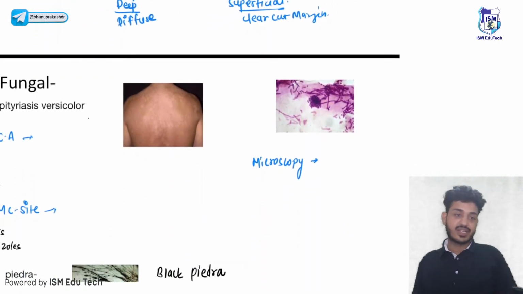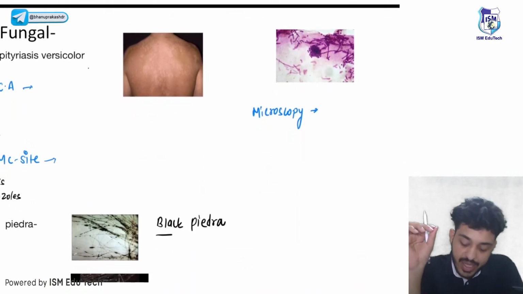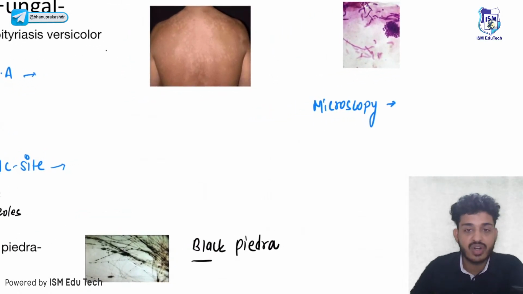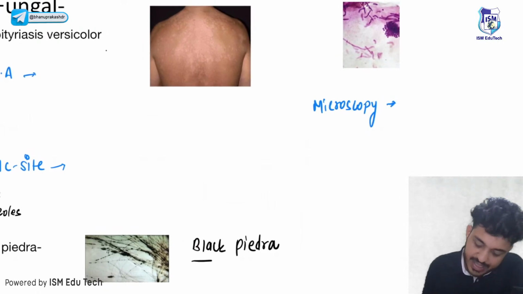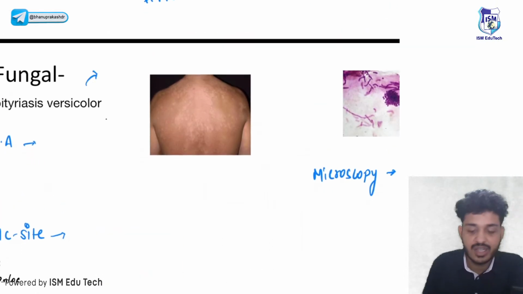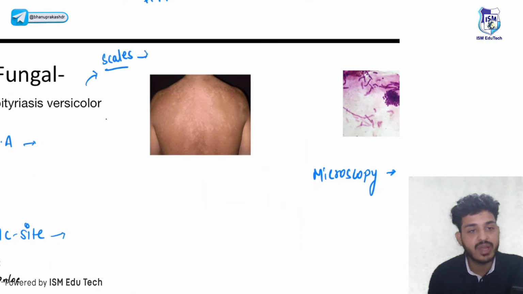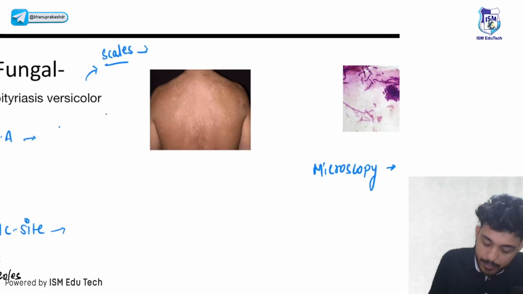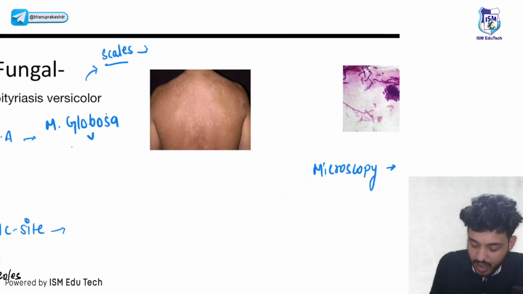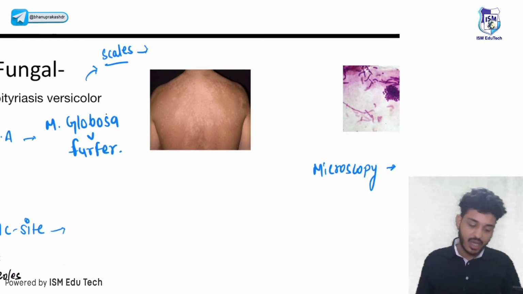Let's look at fungal infections. First one is your pityriasis. You know pityriasis, the meaning will be scaling. Now tell me, in pityriasis versicolor what kind of scales do you see? Answer me. What is the causative agent for pityriasis versicolor? This is your Malassezia globosa, followed by Malassezia furfur.